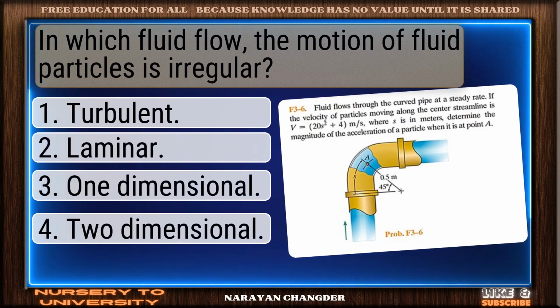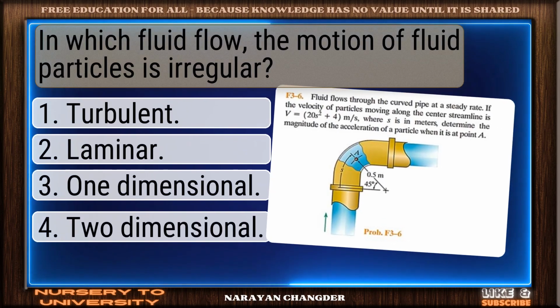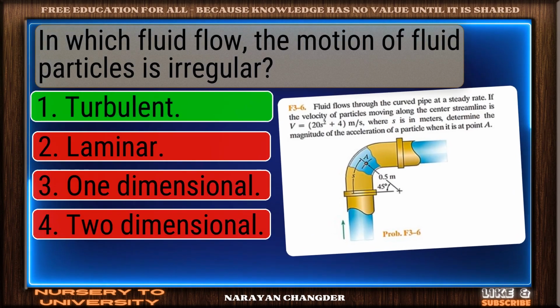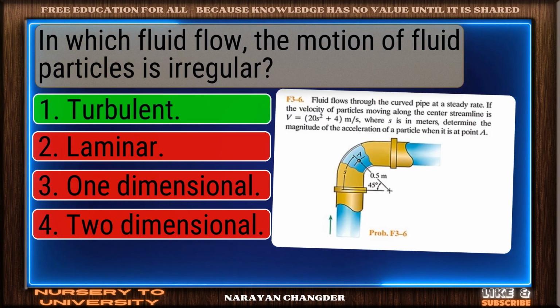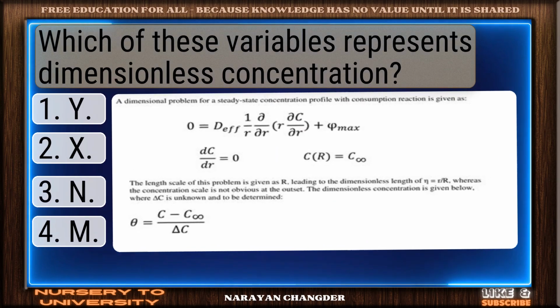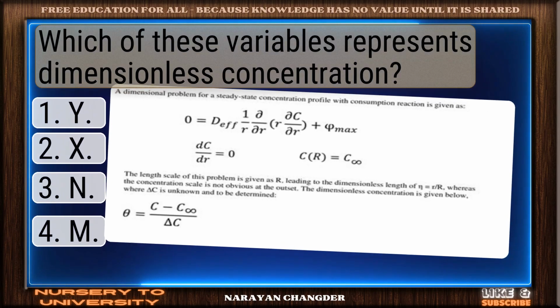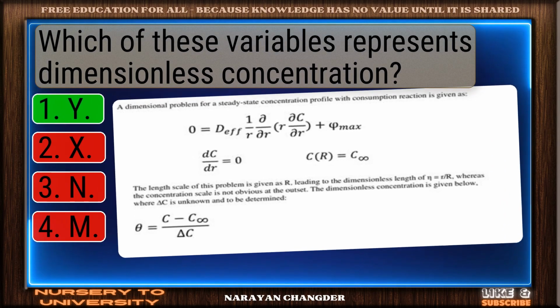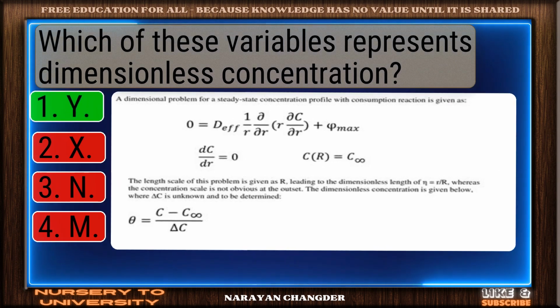In which fluid flow, the motion of fluid particles is irregular? You chose turbulent, and it is correct. Which of these variables represents dimensionless concentration? Y. You got it. Your choice Y is right.